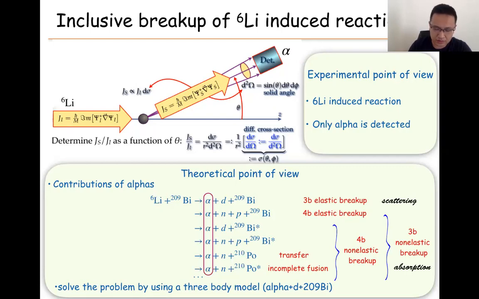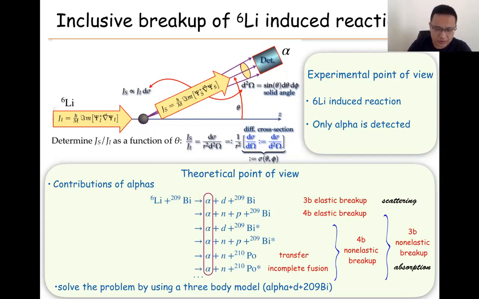So when it breaks, it can break into the alpha and the deuterium, keeping the target unchanged. We can call this a three-body breakup because the internal structure of this three-body system is kept unchanged. Or we can also call this scattering because the internal structure of this three-body system does not change.